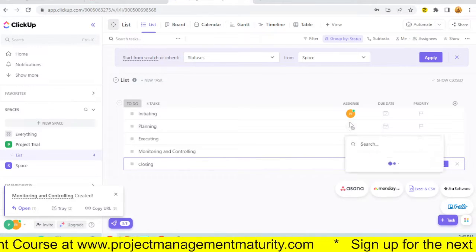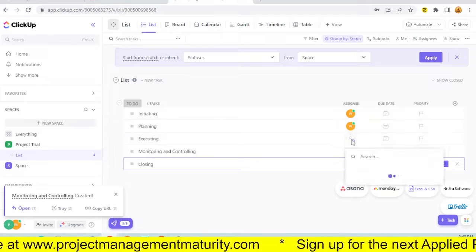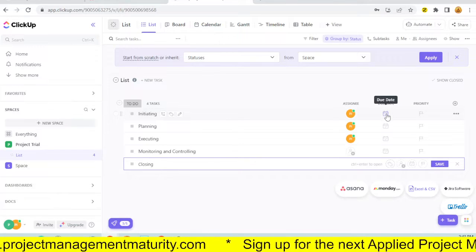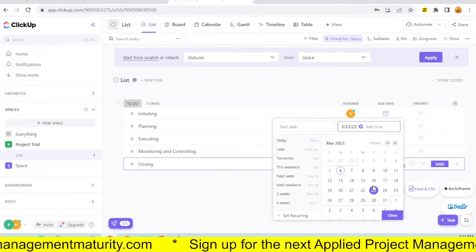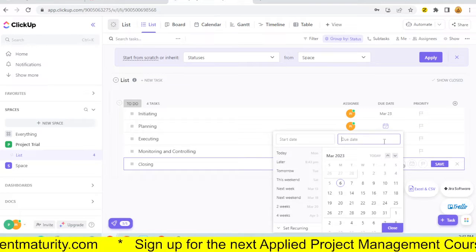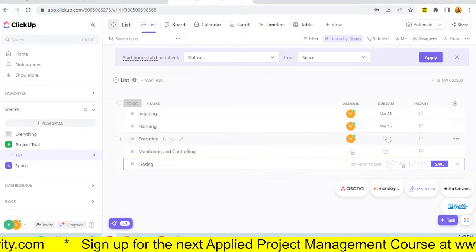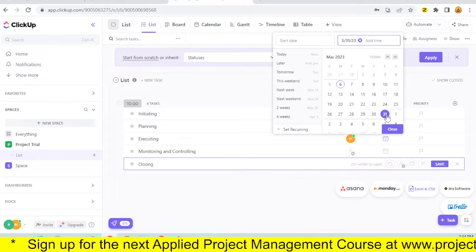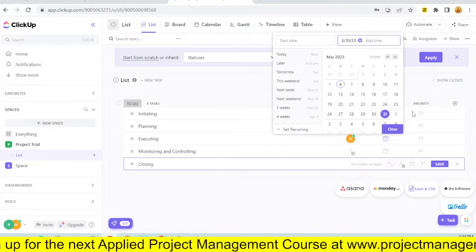Assign them to myself. The due date. Okay, it doesn't do all that start finish stuff that project does, but you know, it's just manageable. It's okay, it's manageable.